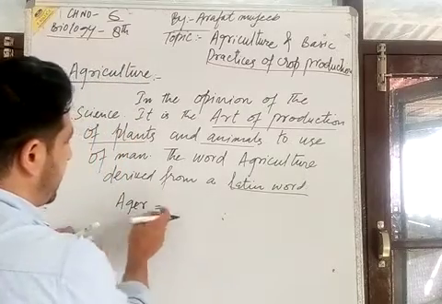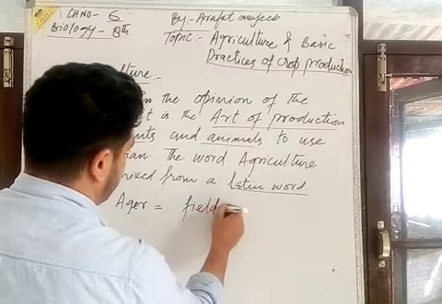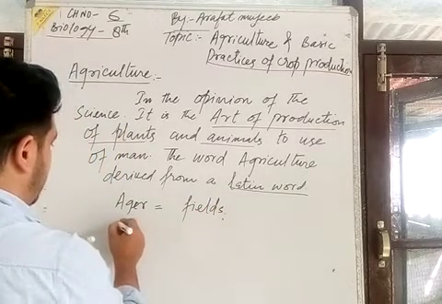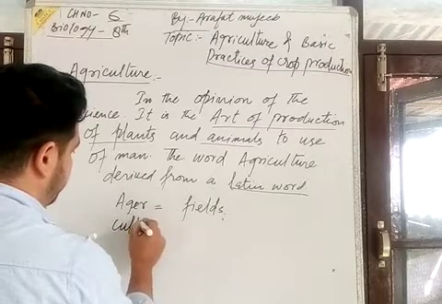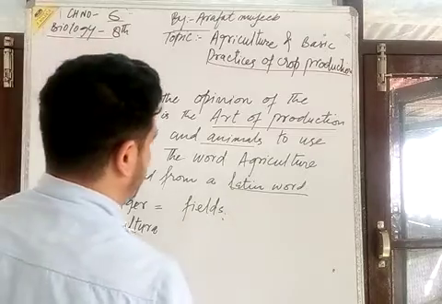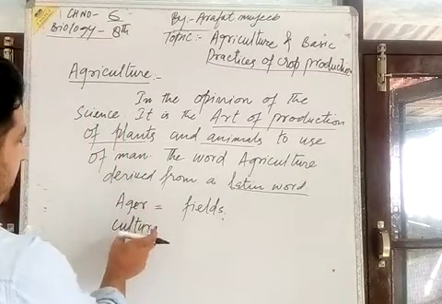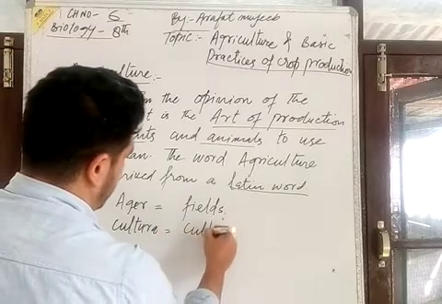It is a Latin word ager, which refers to fields, and cultura. It has been derived from the Latin word agricultura. Cultura here refers to cultivation.